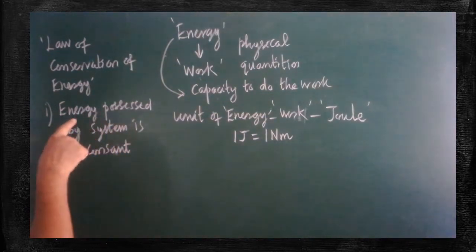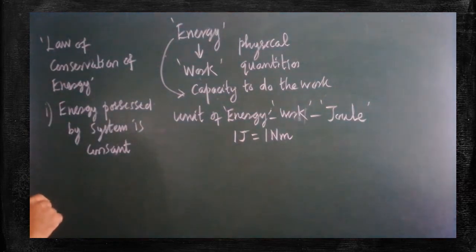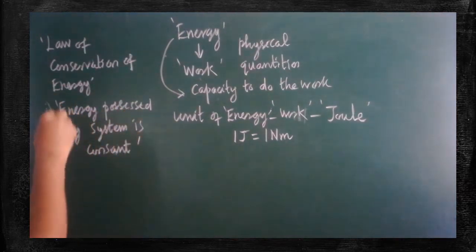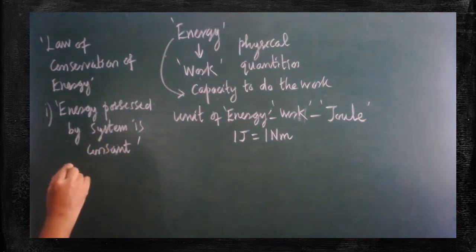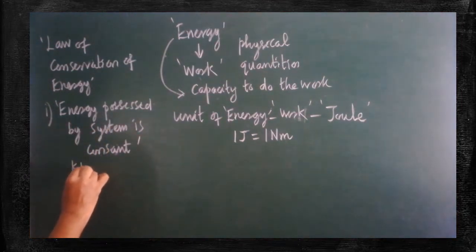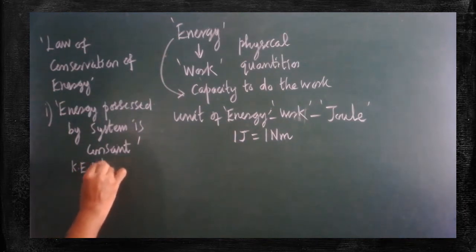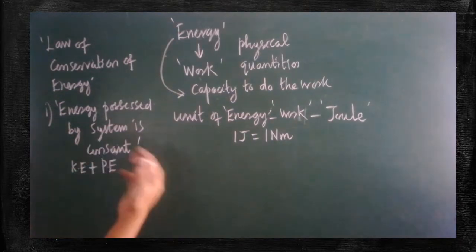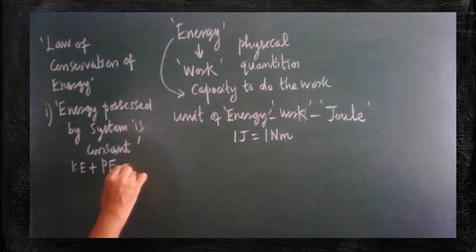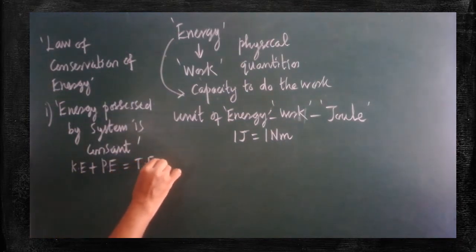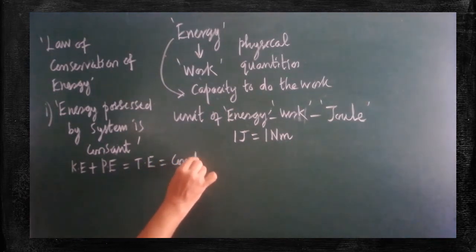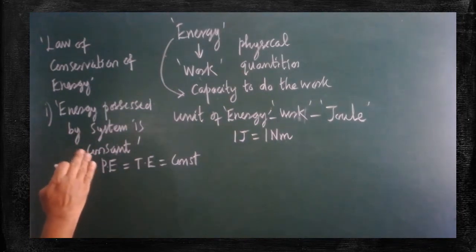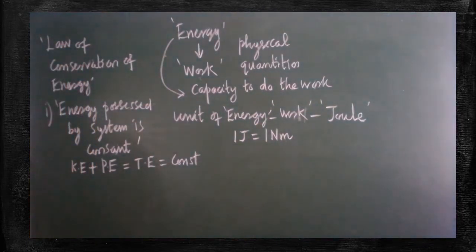So that's why in the first statement of the law of conservation of energy, it is said that energy possessed by the system is constant. That system may have either energy in the form of kinetic energy, or potential energy, or in any other form. If all the energies are added, you will get the total energy. The total energy will always be a constant. So this is the statement given in the law of conservation of energy.